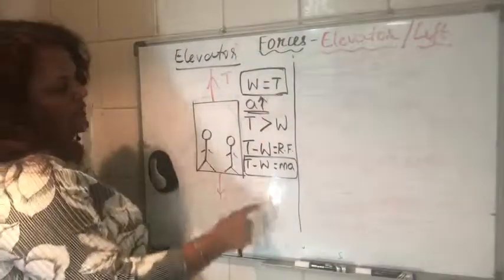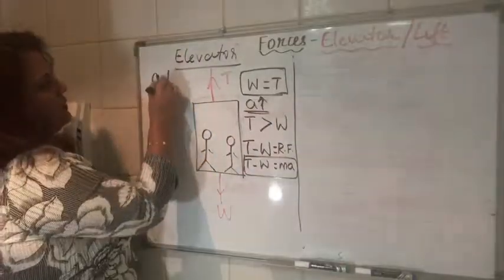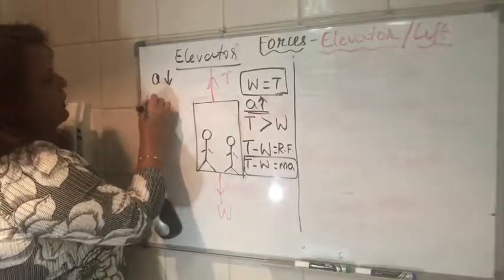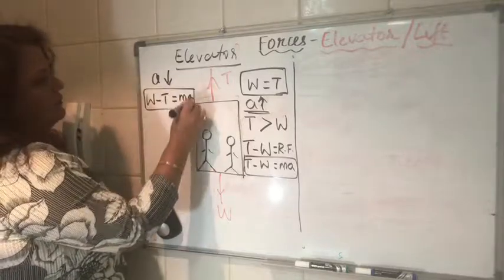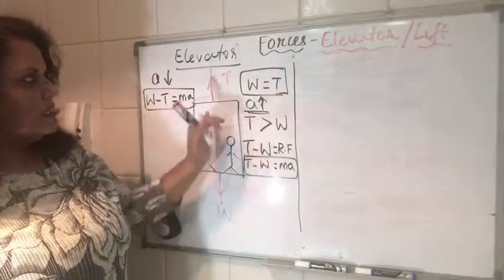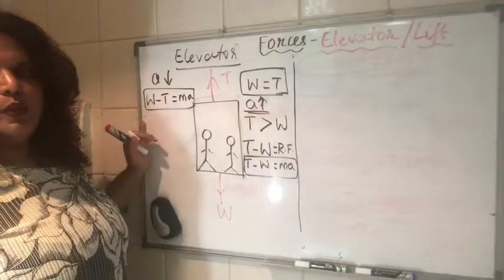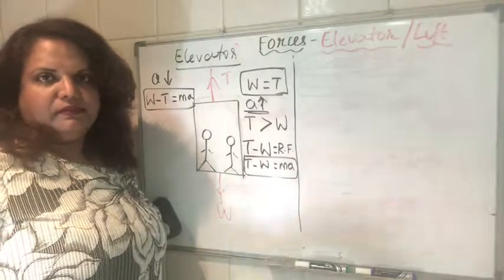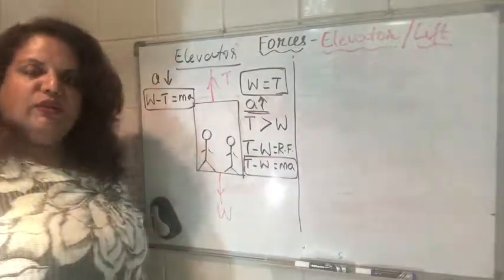Now if it is accelerating down, then how will the equation change? If it is accelerating downwards, then the downward force is greater than the upward force. So W minus T will be equal to mass into acceleration. Right? Do you get it? Here it is accelerating up, so the tension will be greater than W. Here it is accelerating down, so weight is greater than tension, and that will be equal to mass into acceleration. I hope it's clear.